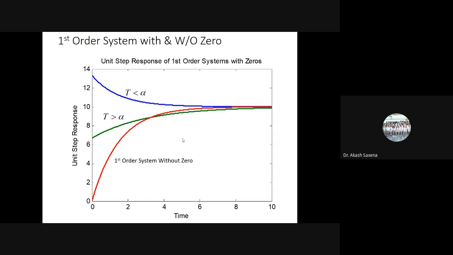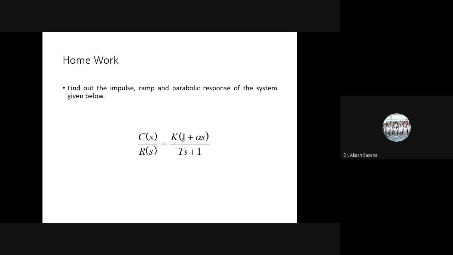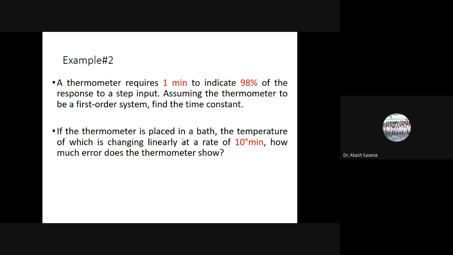Now if I just calculate without 0 and the 0 which is having less than pole value, 0 is having greater than alpha value, we can also calculate this. Now this you can do by yourself. Now we just see an example.